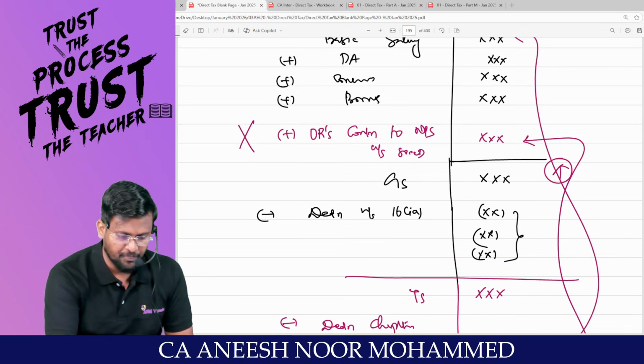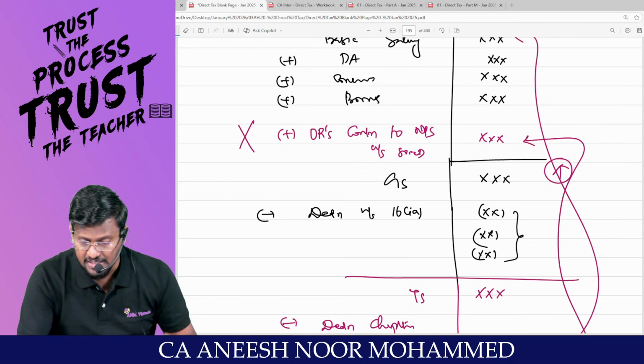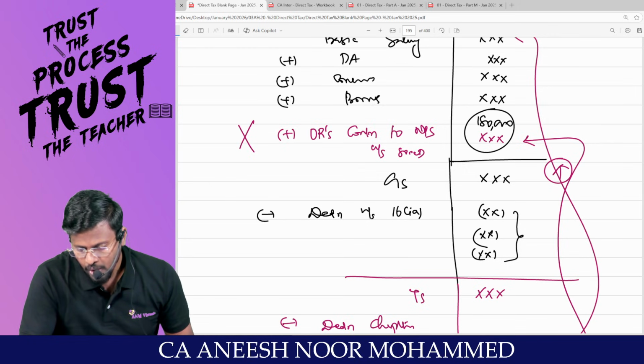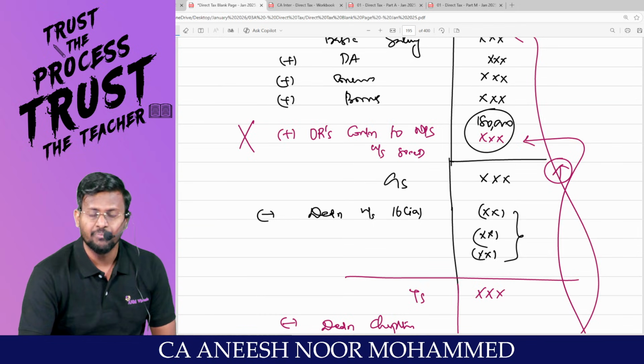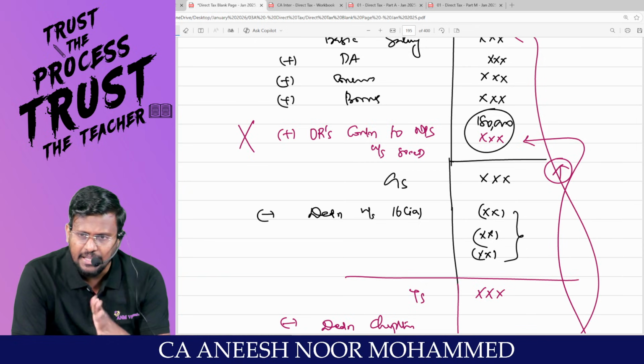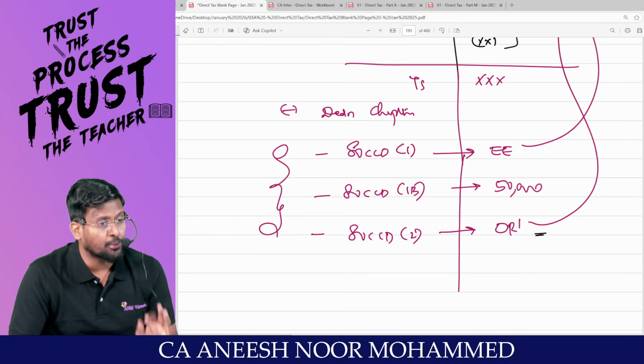Are you all really with me? Since the employer has also contributed 15% of the basic salary, which comes to 1,80,000 rupees, we would have included 1,80,000 rupees in the gross total income. Am I right? That means that 1,80,000 cannot be claimed as deduction under 80CCD subsection 2, employer's contribution.